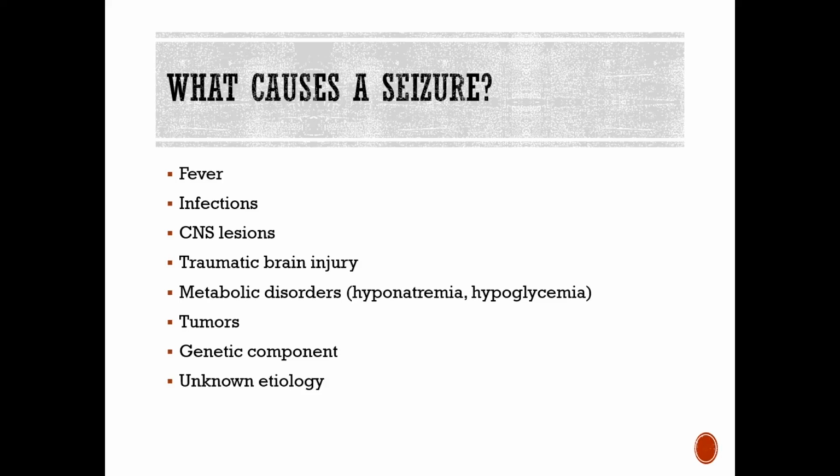We may see seizures classified not only by their type, but by their etiology. So you may see them classified as acute symptomatic, which would be ones from head trauma or meningitis. Those that are remote symptomatic, so a person having a prior brain injury, such as encephalitis or a stroke. You may see them classified as cryptogenic, and then idiopathic.